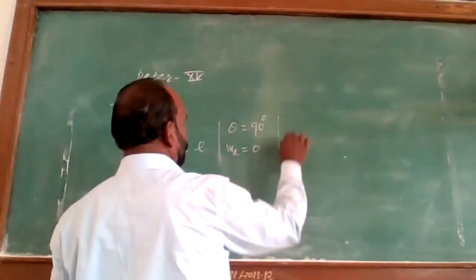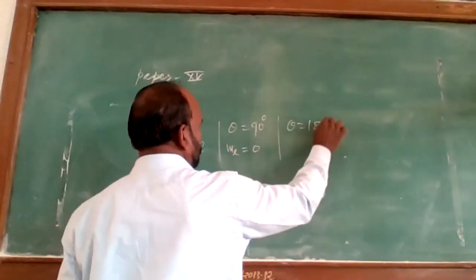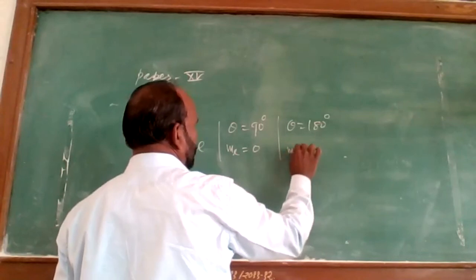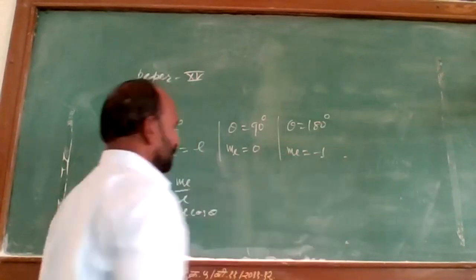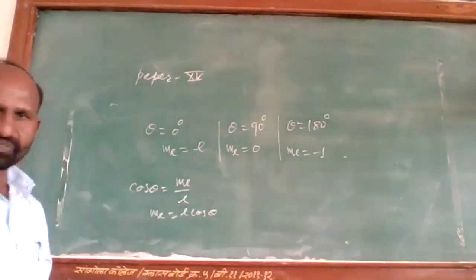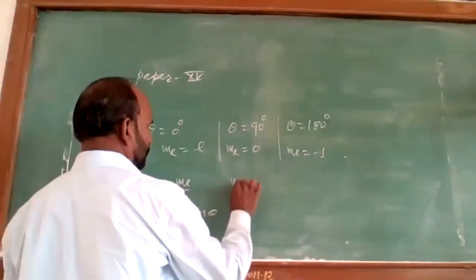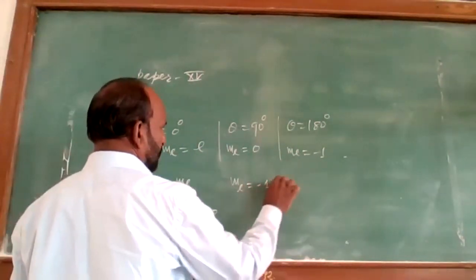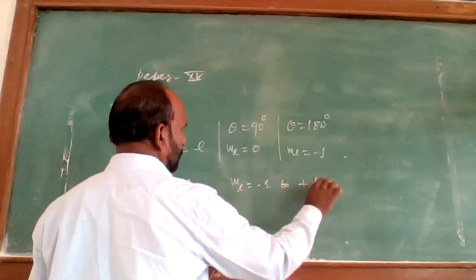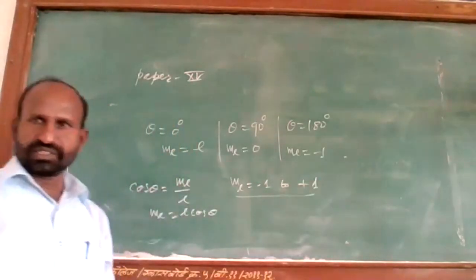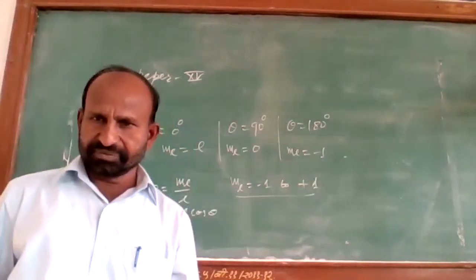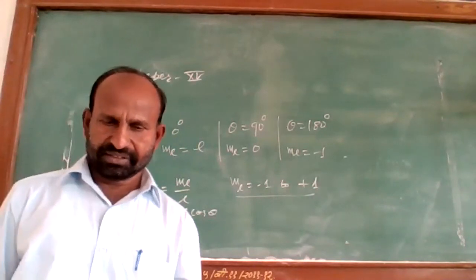And if theta is equal to 180 degrees, then M_L will be minus L. So M_L can have the values from minus L to plus L.